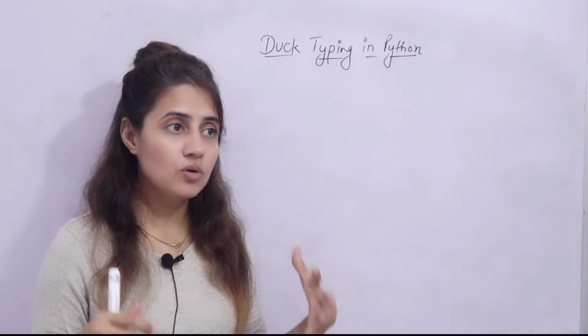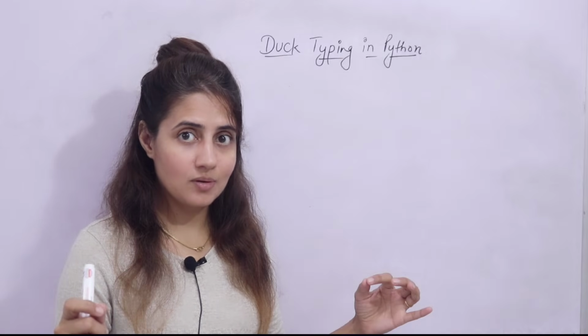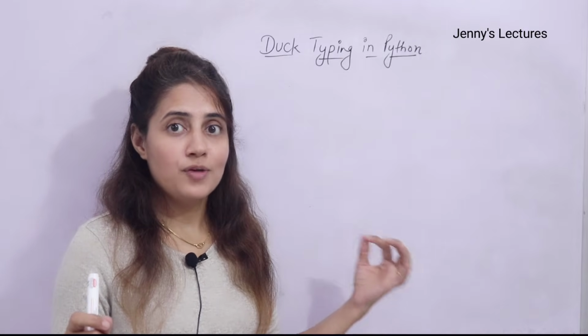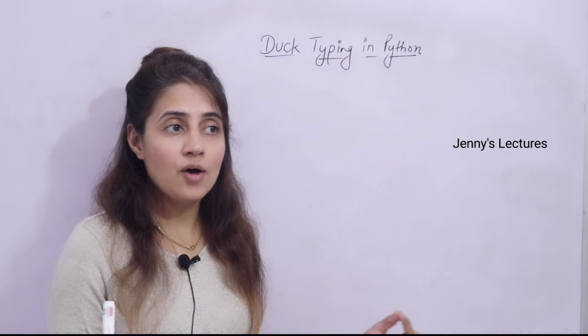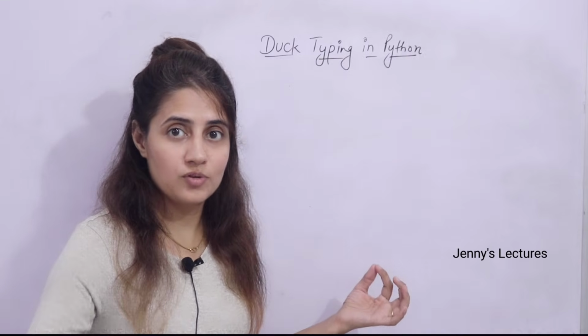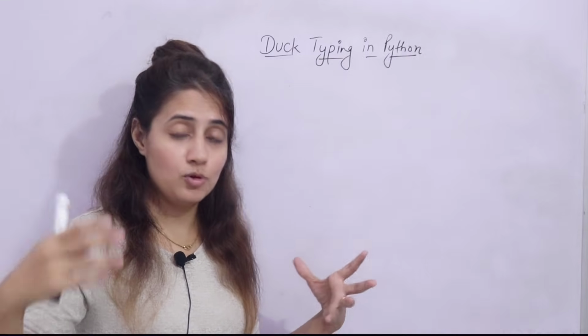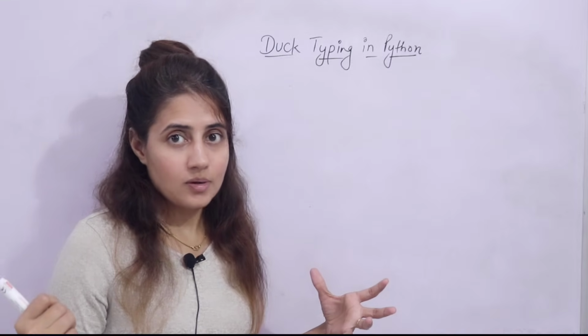So what will we see in this video? First of all, what is duck typing? What is this feature, why do we use this feature, and how can we use it to achieve polymorphism, to implement polymorphism in our program, right?